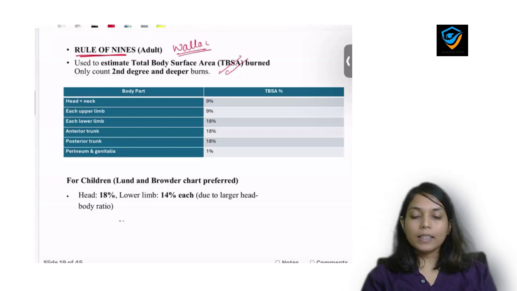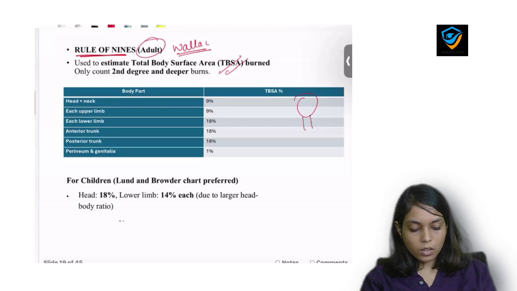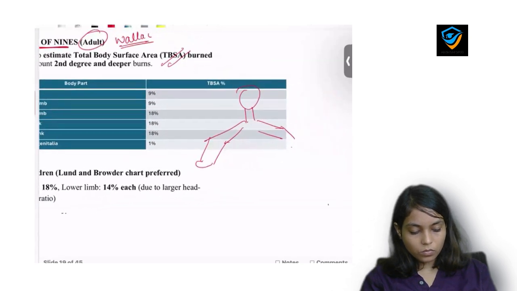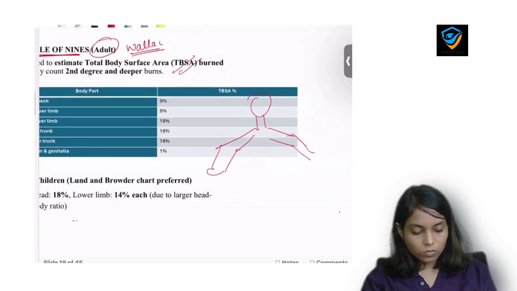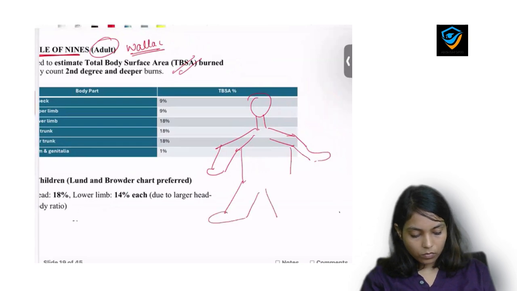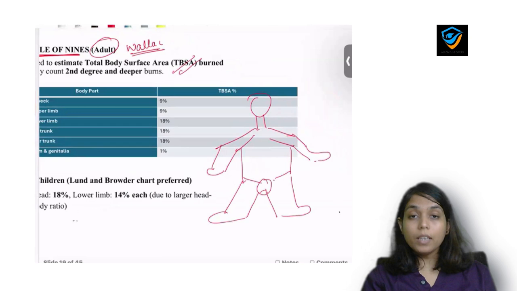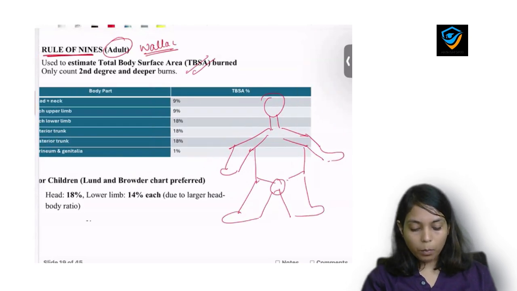Okay, and it is applicable only for adults. Now if this is a body, then we divide this body into different compartments.